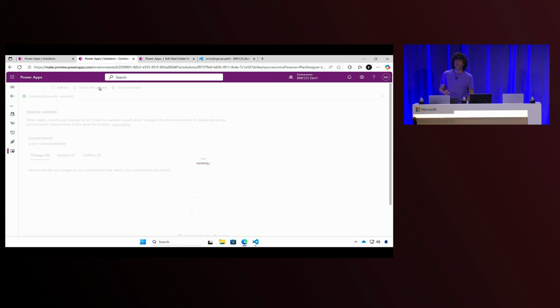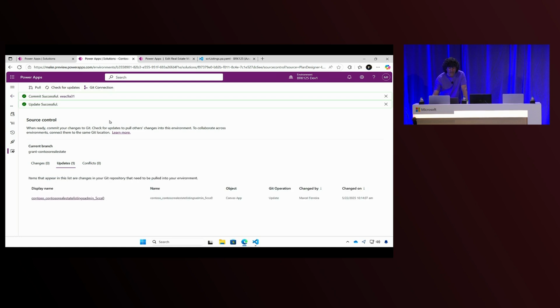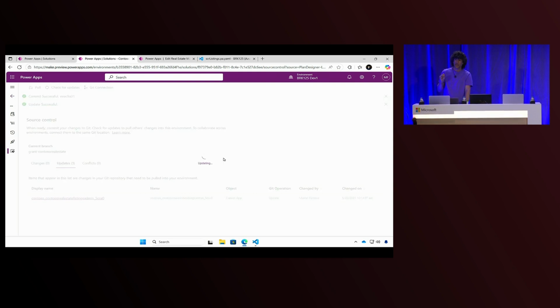And what this will do, it will check my branch to see if anybody has changed things, and it will bring the code from that branch, right? And it will tell me exactly what has changed, and I will have the option to pull this code and update my environment with the code that was committed. So, OK, here I can see, yes, I have an update for my Canvas app. I will go ahead and pull this code. And once I pull this code, the changes will be reflected in my app.